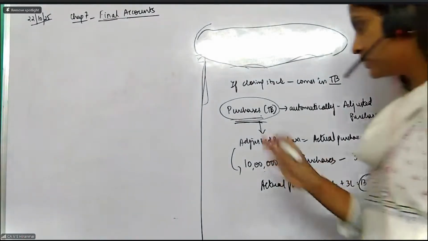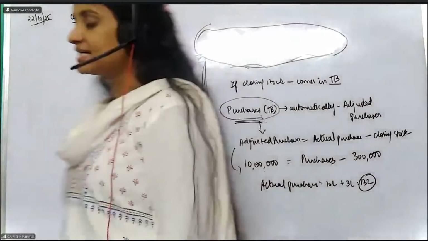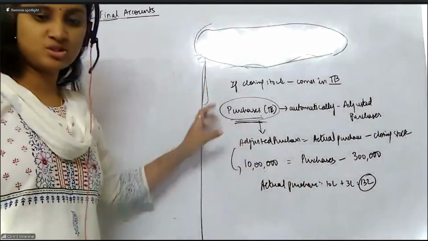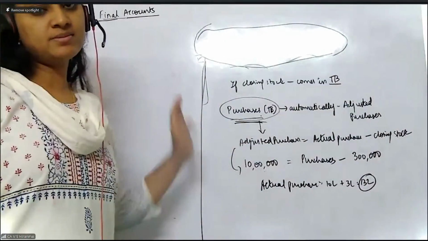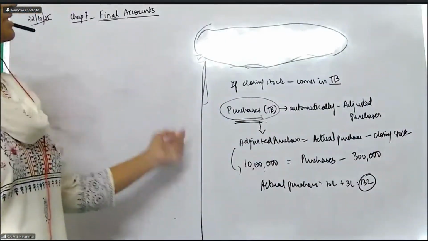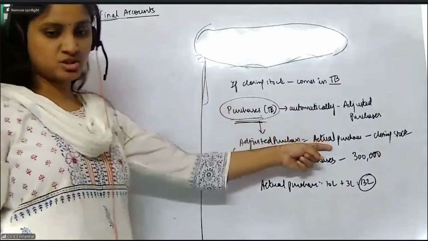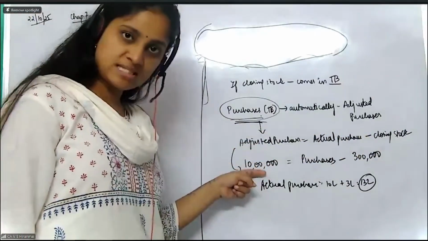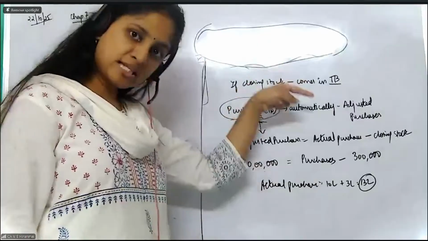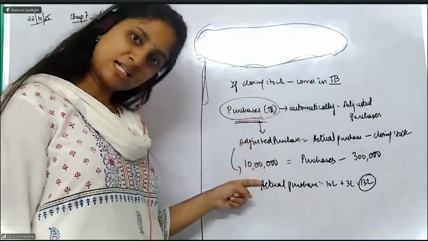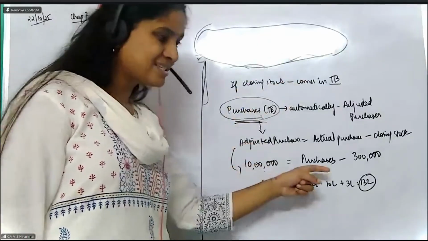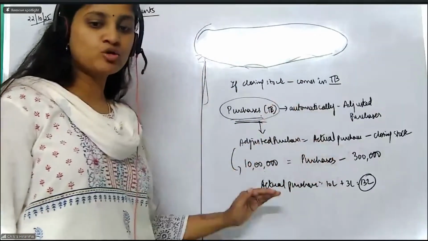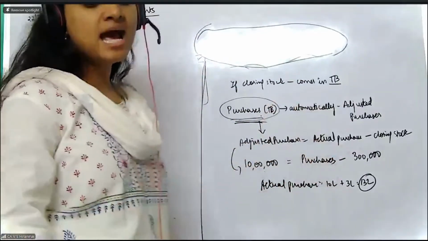So the moment you see the closing stock is inside the trial balance, based on the matching concept, you will change the purchases into the adjusted purchases. What is the formula for adjusted purchases? It means purchases minus closing stock. So in this question, purchases is 10 lakhs, closing stock is in the trial balance, so purchases becomes adjusted purchases 10 lakhs. What is the actual purchases? After substituting in this formula, whatever value you get, that is the actual purchases.